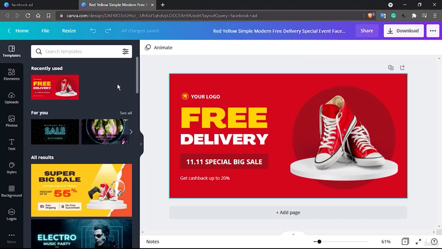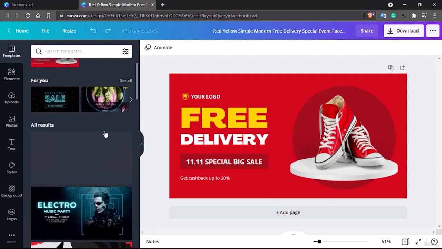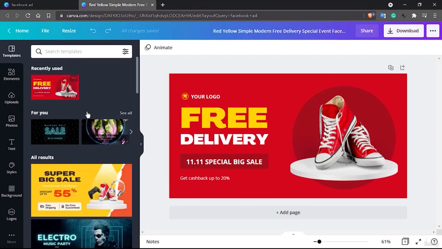This is simple looking. You can see if we had actually planned to design this on our own, this would be simple. Simply we need to have some red background with different shades of red circles, and this is already available in your elements, and this is a picture, and now these are all the texts. So this would not be a difficult task to create at all, and this is available here, so you can play along with this.